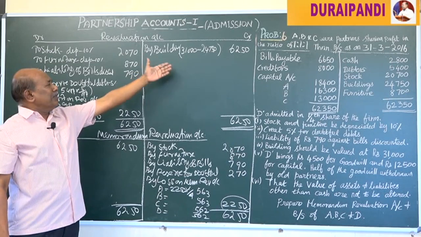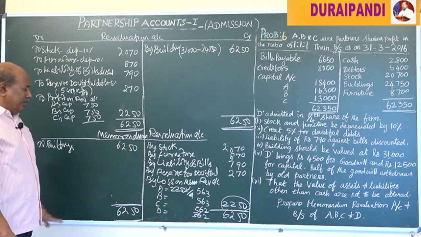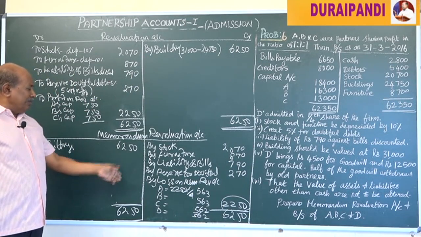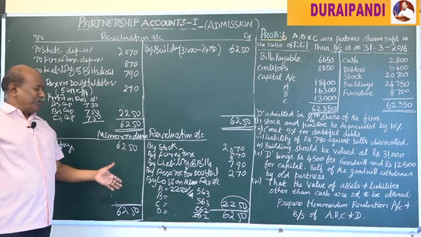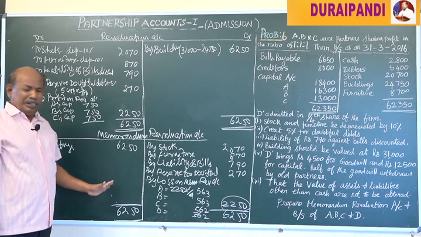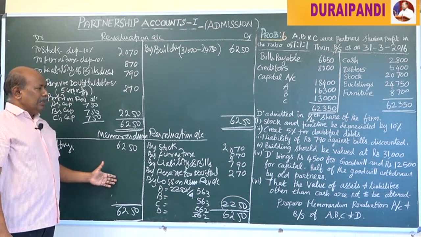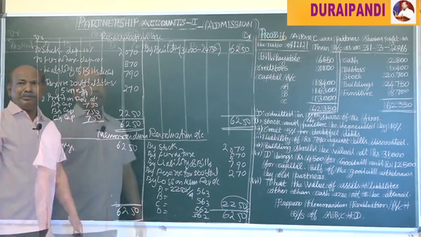The credit side of the revaluation account is transferred to the debit side of the memorandum revaluation account. In the memorandum revaluation account, including the new partner, they have to share either the profit or loss on revaluation. Next, we have to see the balance sheet and partners capital account.